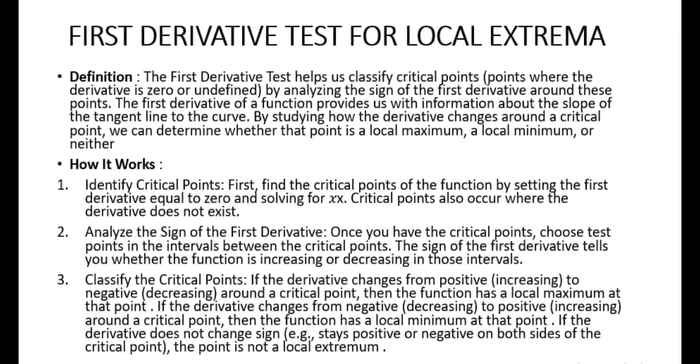First derivative test for local extrema. Definition. The first derivative test helps us classify critical points, points where the derivative is zero or undefined, by analyzing the sign of the first derivative around these points. The first derivative of a function provides us with information about the slope of the tangent. By studying the changes around a critical point, we can determine whether that point is a local maximum, a local minimum, or neither.